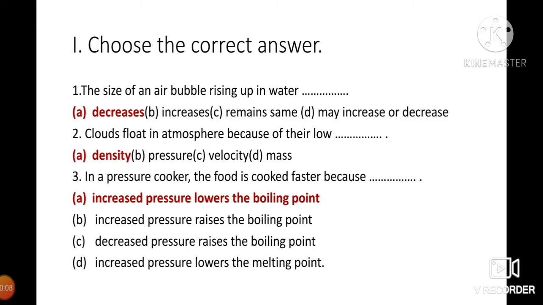Okay, first one, choose the correct answer. The size of an air bubble rising up in water: option A is the correct answer, decreases. Second one, clouds float in the atmosphere because of their low density. So option A is the correct answer. Third one, in a pressure cooker, the food is cooked faster because dash. So option A is the correct answer: increased pressure and lowers the boiling point.